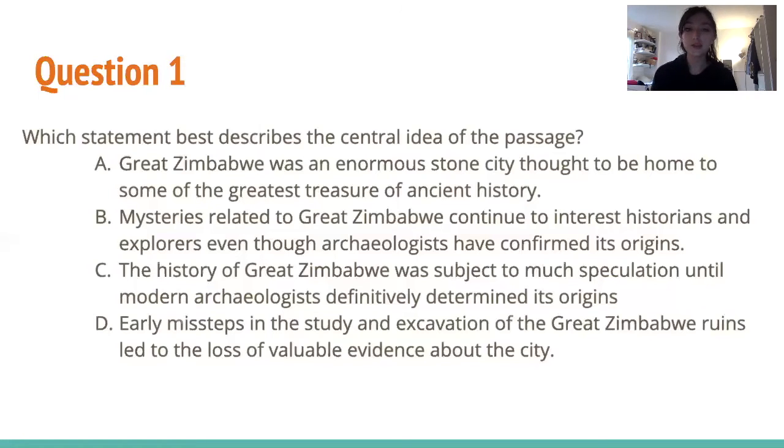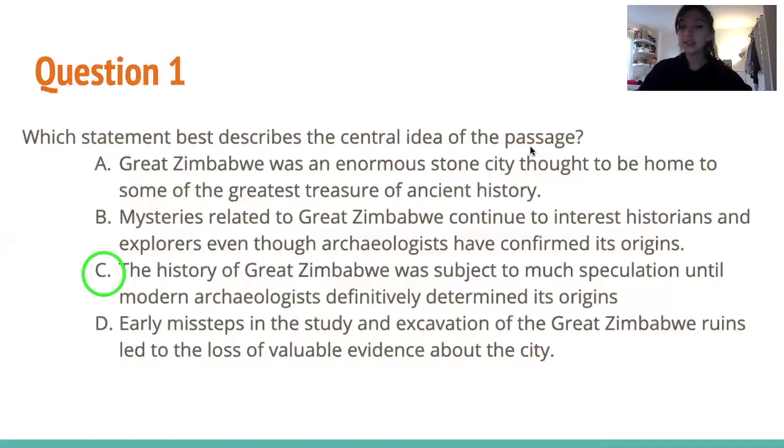Choice C, the history of Great Zimbabwe was subject to much speculation until modern archaeologists definitively determined its origins. Choice C makes sense because it covers that a lot of different archaeologists had different ideas for the origins of Great Zimbabwe, but finally, at the end, modern archaeologists found out what the actual origins were. Choice D, early missteps in the study and excavation of the Great Zimbabwe ruins led to the loss of valuable evidence about the city. This was a very specific detail that was mentioned, but it doesn't give us, again, an entire summary of the whole passage.